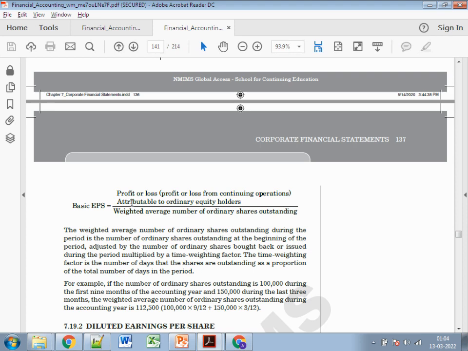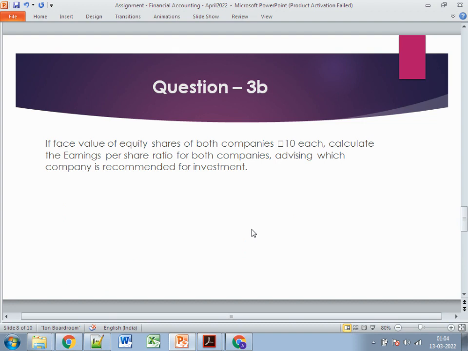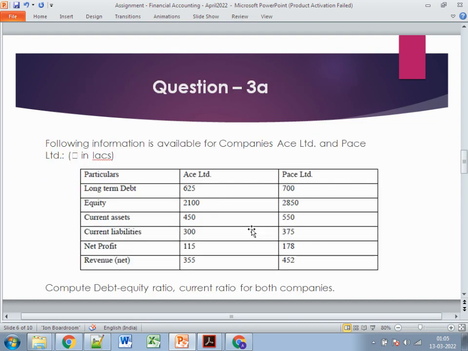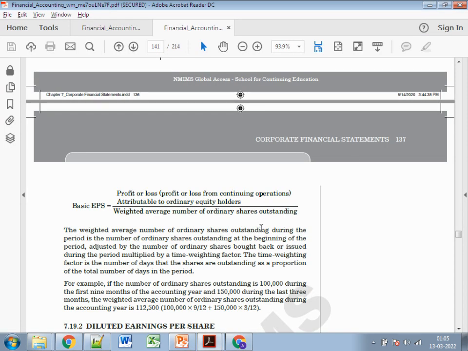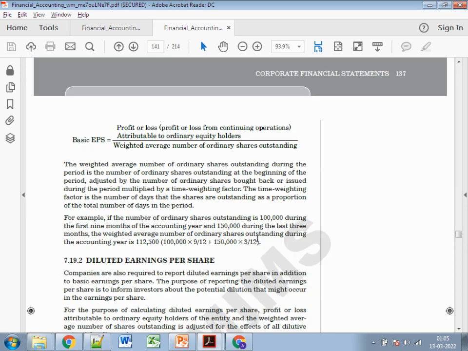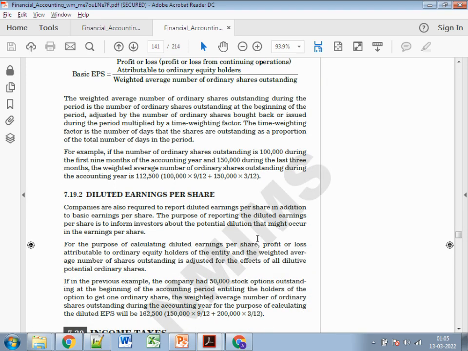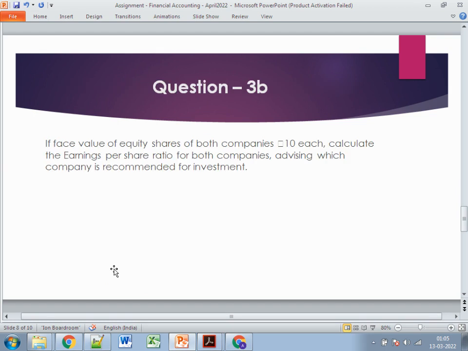The formula is profit or loss divided by the total number of shares outstanding. The face value is 10 rupees, so the denominator remains the same. The numerator will be the net profit. The net profit is 115 for ACE, and for PACE it is 178. Divided by 10, it comes to 11.5 and 17.8. So 17.8 is definitely a higher value. The higher the EPS value, the more profitable the company is, and we should invest in that company. So the recommended one is the second one, which is PACE.